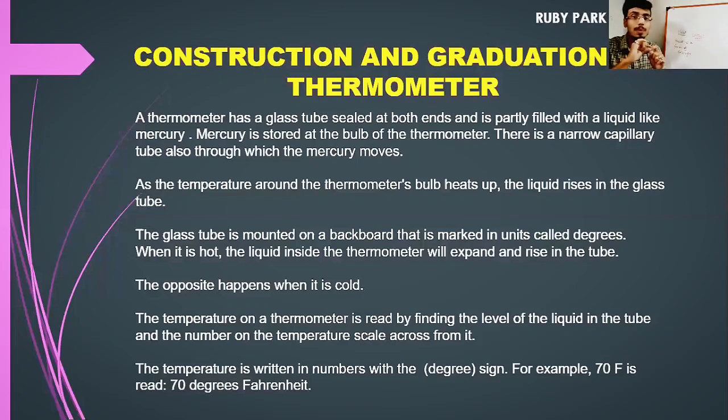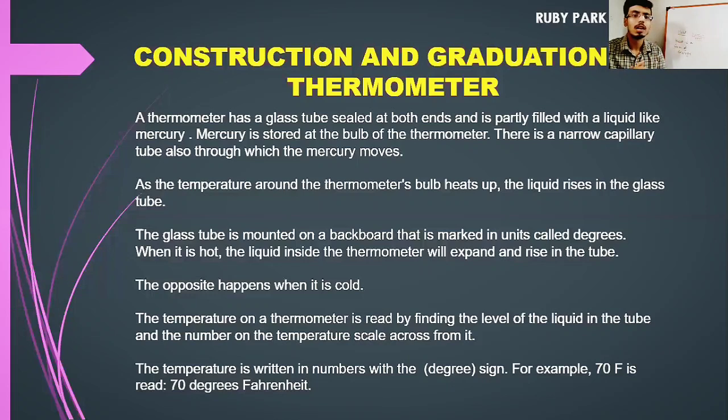There is a narrow capillary tube through which the mercury moves. Capillary tube means the tube's radius is very, very small. The bore is very, very small. As the temperature around the thermometer's bulb heats up, the liquid rises in the glass tube. The glass tube is mounted on a backboard that is marked in units called degrees. So there is a calibration.